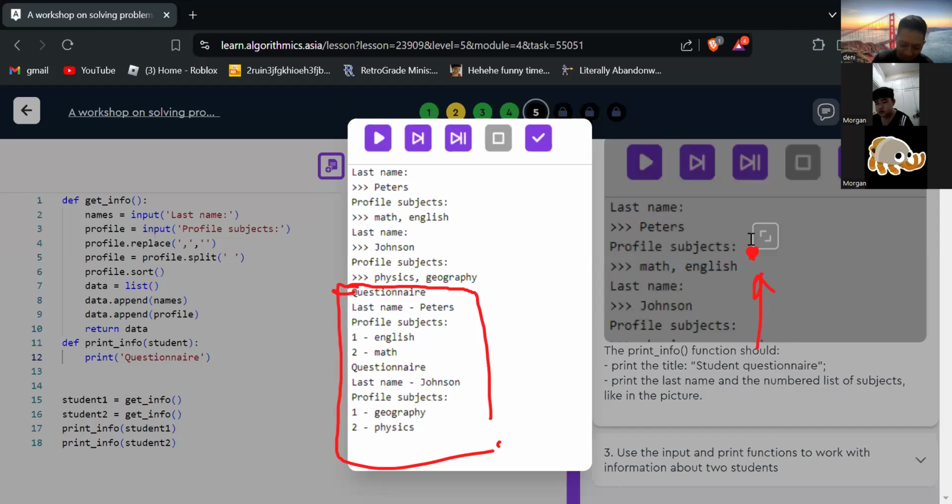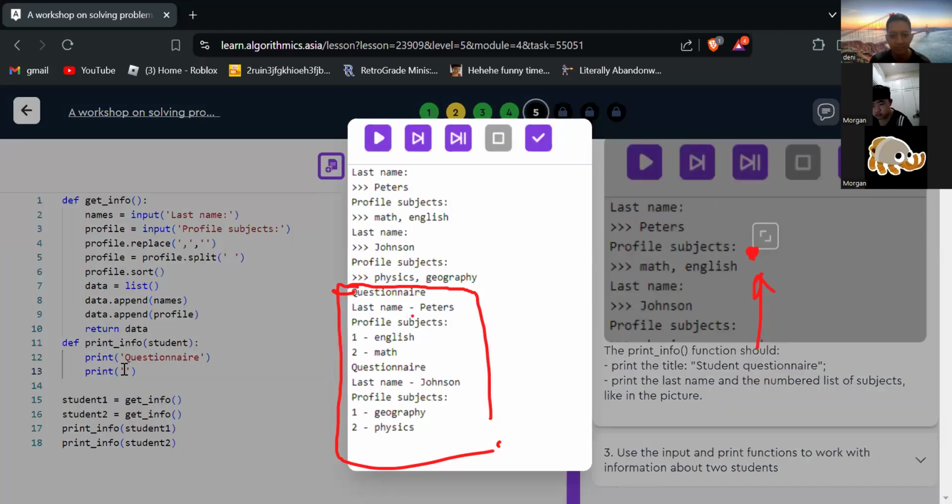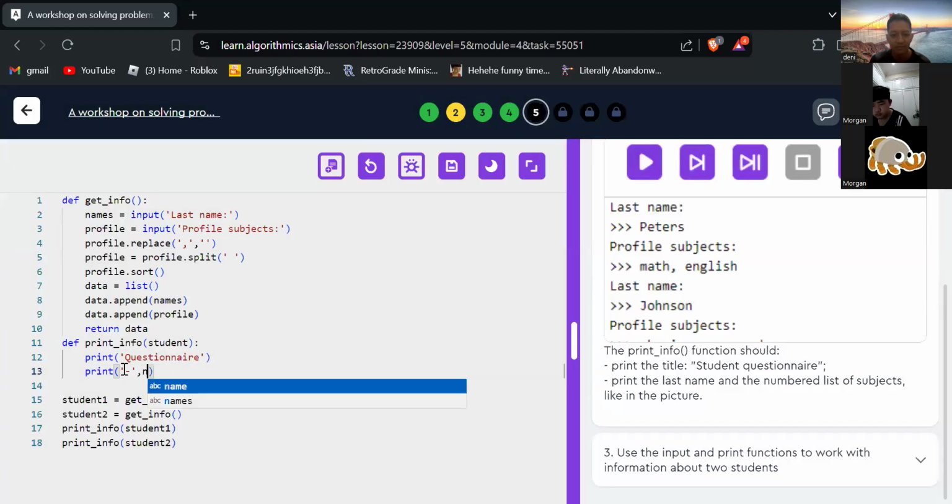Last name. Okay. Where is the last name? Where is the last name?